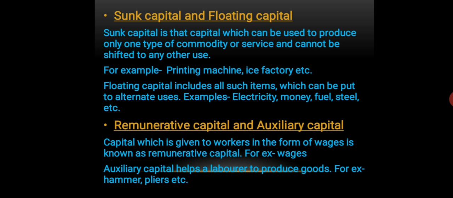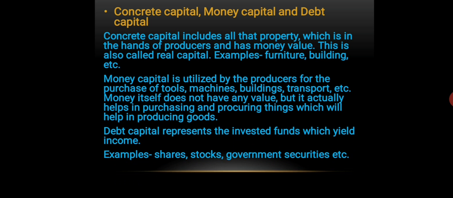Now comes the concrete capital, money capital, and the debt capital. So what do you mean by concrete capital? Concrete capital is also known by another name, that is real capital. Concrete capital includes all that property which is in the hands of the producer and has money value. For example, furniture, buildings, etc. come under the concrete capital because it is the property of the owner, and it also has monetary value in the market. So that type of capital is known as the concrete capital.